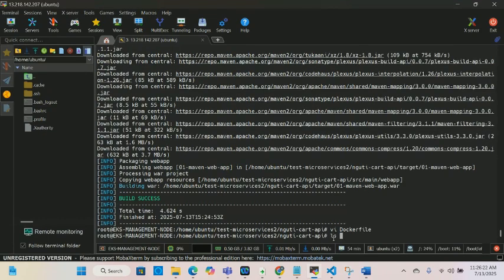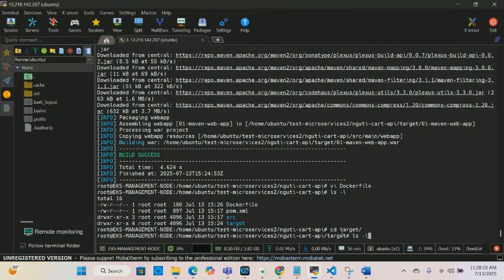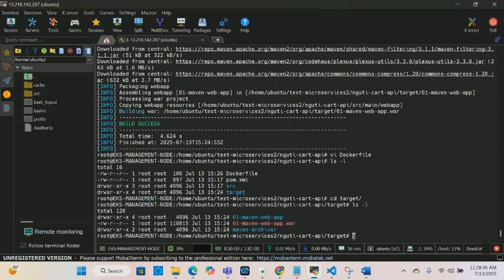Now we're going to do ls -l. This is our target folder. You see, earlier we didn't have a target folder. We just had the Dockerfile, pom.xml and source, and when we did Maven clean package, we got this target folder. We're going to look for the artifacts. So we cd into this target folder and do ls -l, and this is our artifact. That's our artifact. But we need to cd out of this folder.